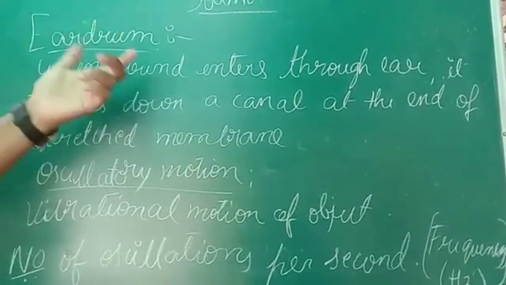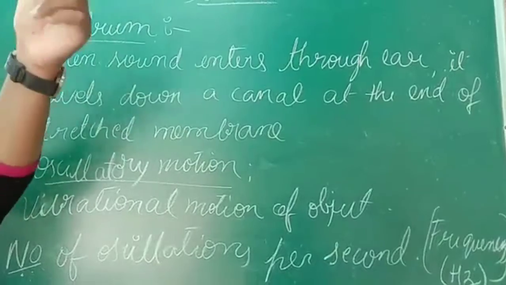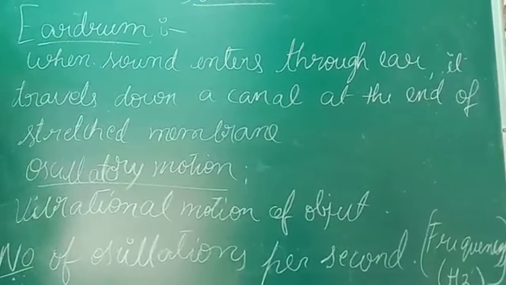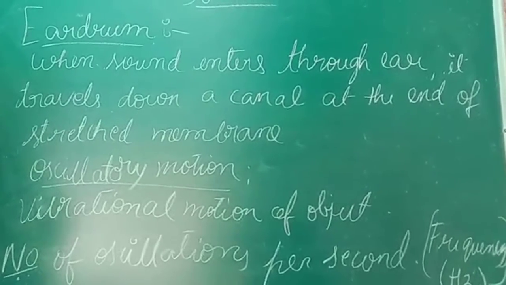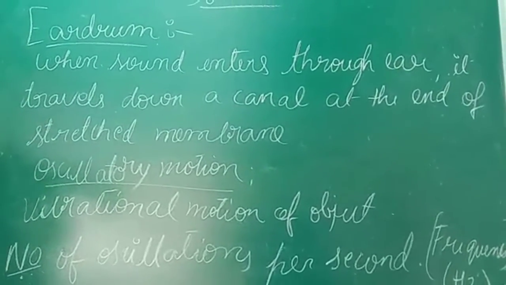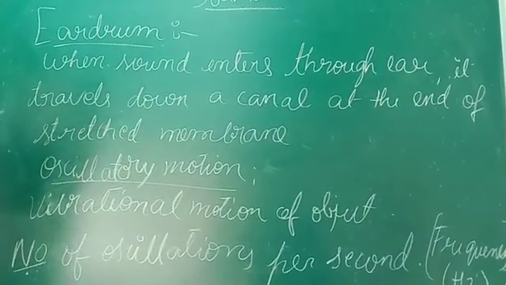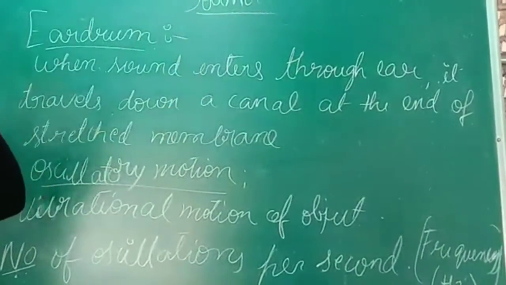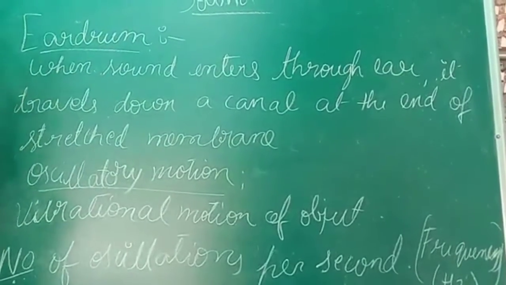When sound enters through your ear, it travels down a canal. These are all interior parts, not found on the exterior of your ear. So don't go in front of a mirror and look for your eardrum and canal.